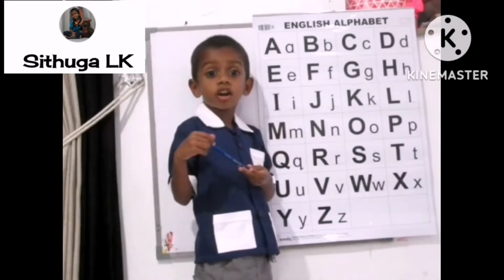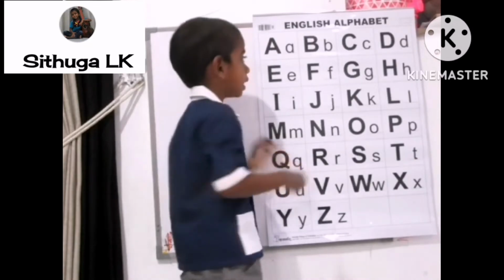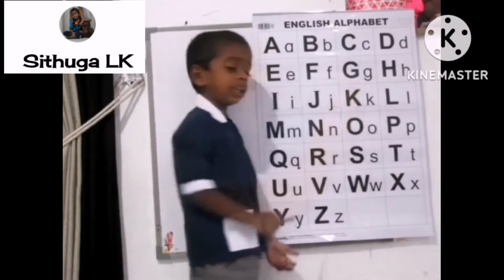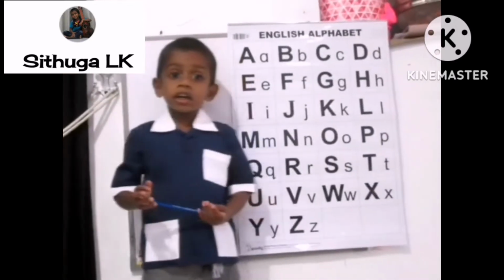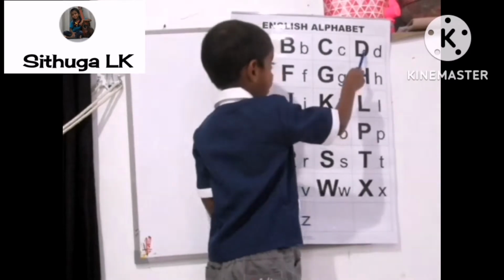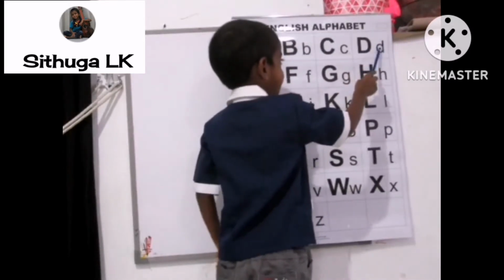What is the sound of B? Oop. Capital C, simple C. What is the sound of C? Ook. Capital D, simple D. What is the sound of D?